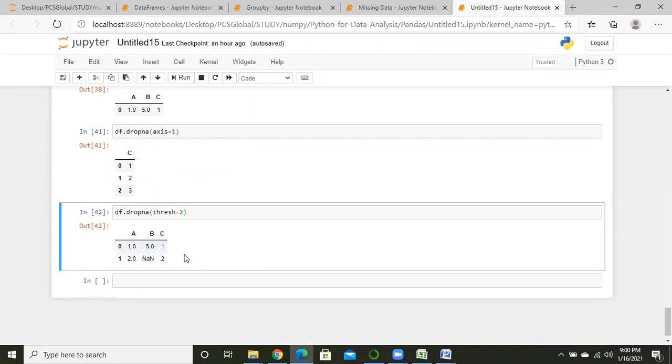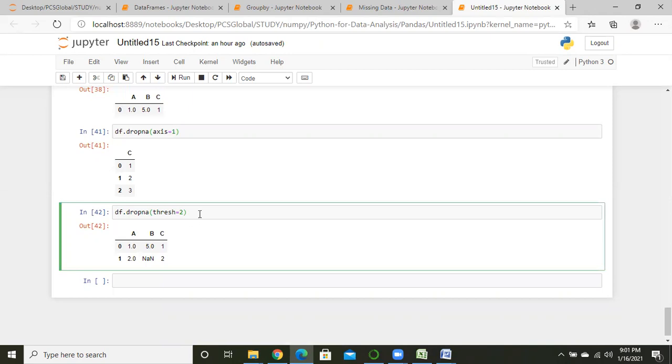What is the objective of dropna? dropna in pandas is just dropping the row values or the column values. This is the objective of using dropna, right?